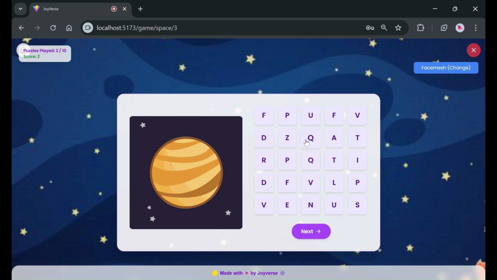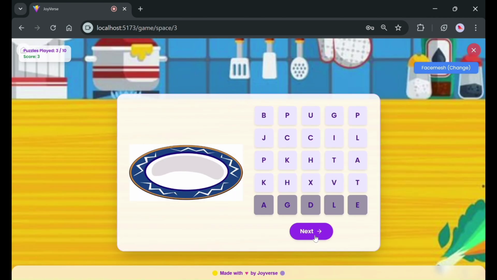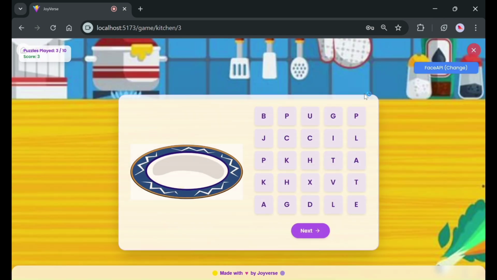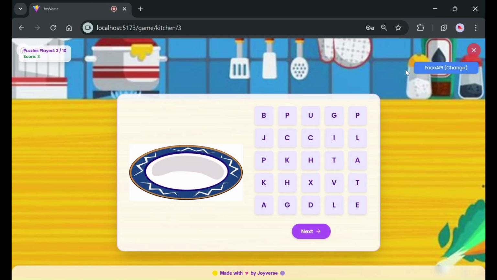As you can see, I also have the option to change the model in the backend, which will change the emotion tracking system. Now Face API is the model which is detecting my emotions.